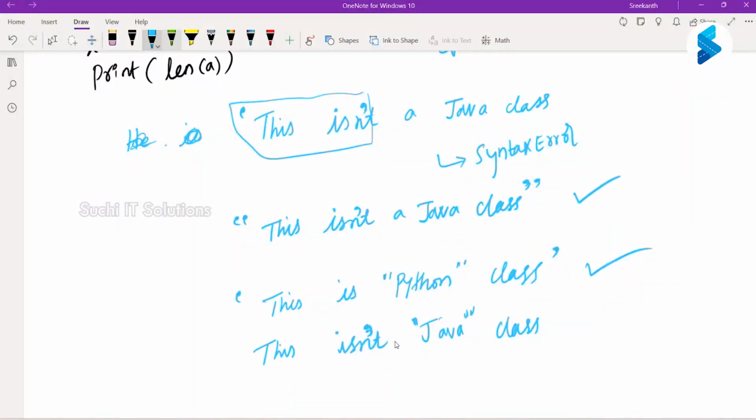If I start with a single quote, there is a single quote already within it, so I cannot use a single quote. There is a double quote already here, so I cannot use a double quote. What option am I left with? Can we go with triple quotes? Is this valid? So I'm starting with a triple quote and ending with a triple quote. Obviously I can use a double quote or a single quote within the string and hence it is valid.